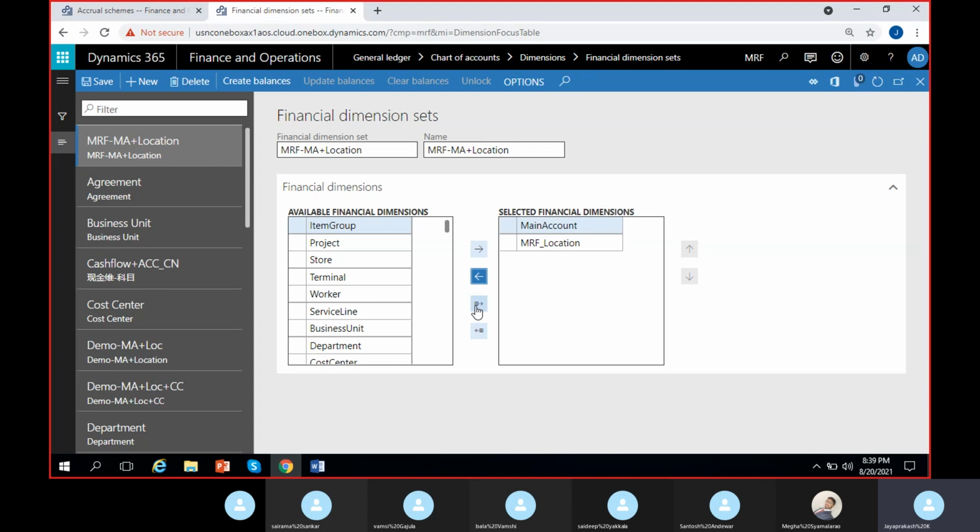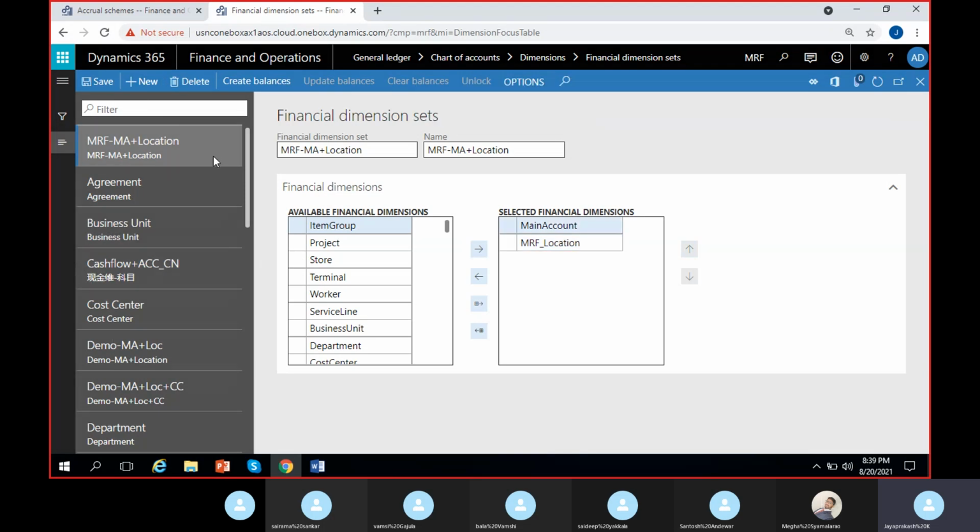These two arrow marks are actually for the grid. It will move everything here to this side, and if I select this, it will move everything here to this side. It will completely empty this particular page by moving everything. So we are not going to do that. So I've selected main account plus MRF location. Cool. So I just save this. Okay, I'll create one more.